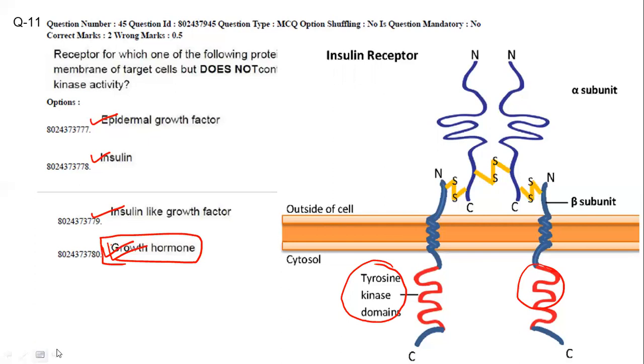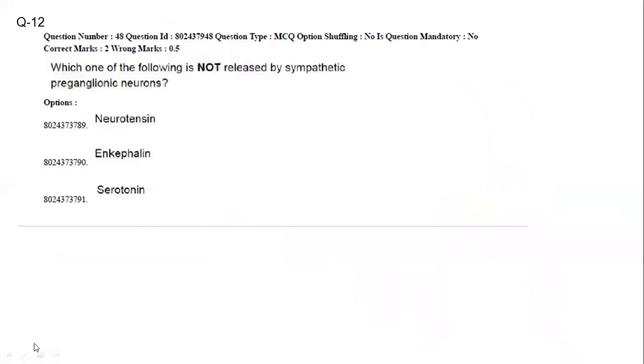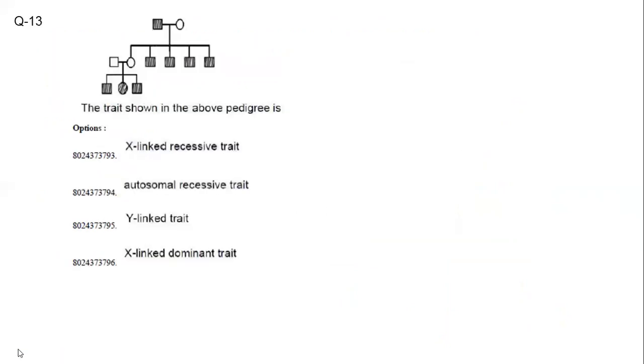Now next question. Which one of the following is not released by sympathetic preganglionic neurons? This is serotonin. Serotonin is the correct answer, right? Now see the next question. In case of this pedigree, the trait shown in the above pedigree will be an autosomal recessive trait, right?